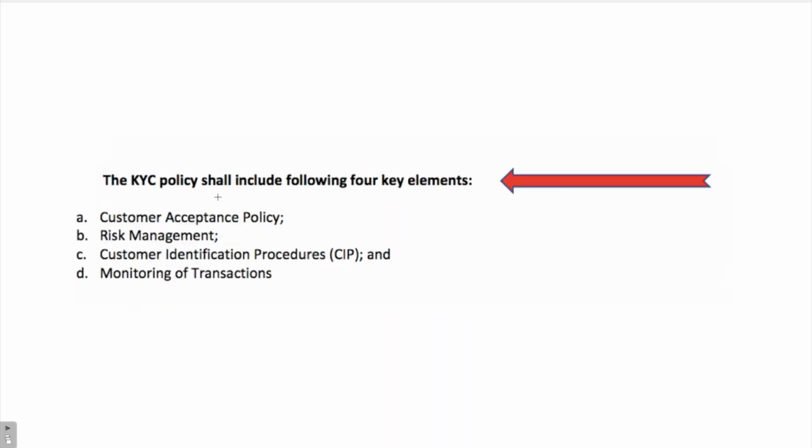The KYC policy shall now include the following 4 elements. This is the change concerning the KYC policy. Number 1, a customer acceptance policy has to be created, which means what kind of customer will become a customer of the bank and what kind of customer has to be rejected or not allowed to take advantage of banking services.